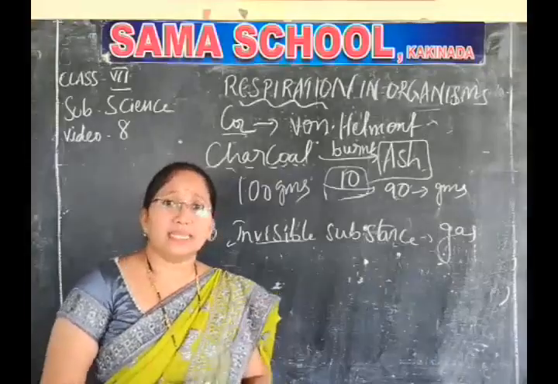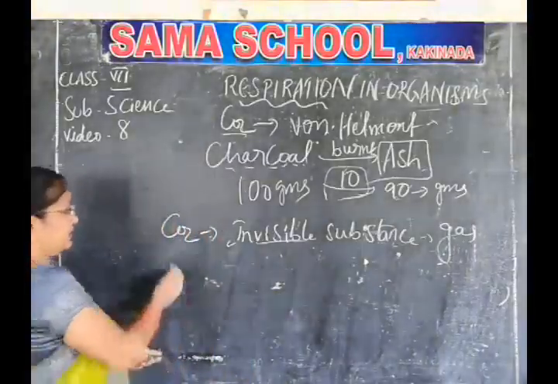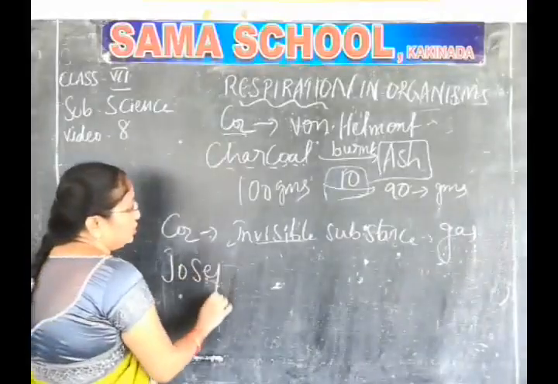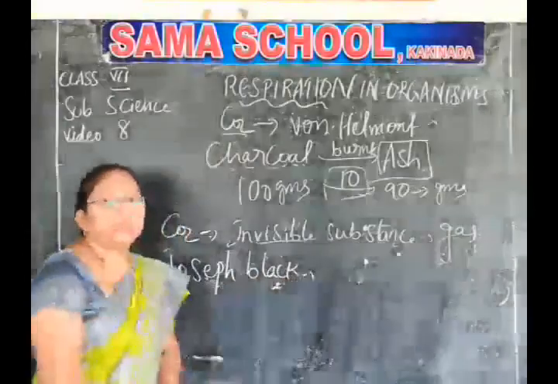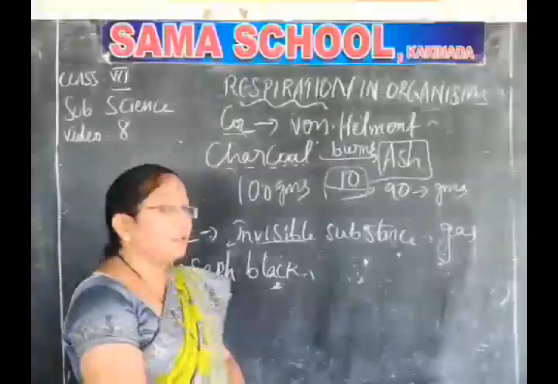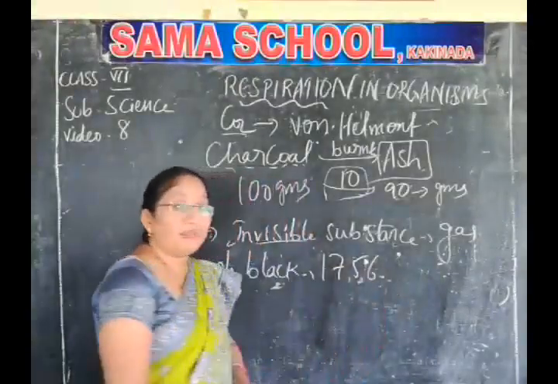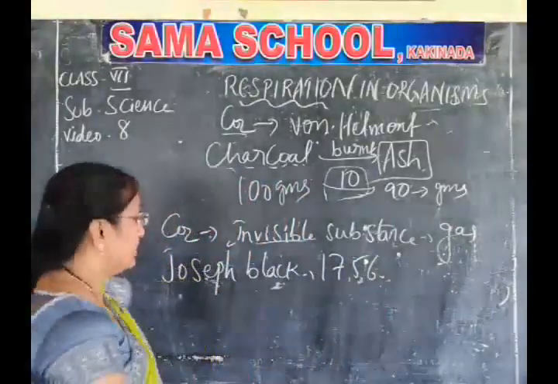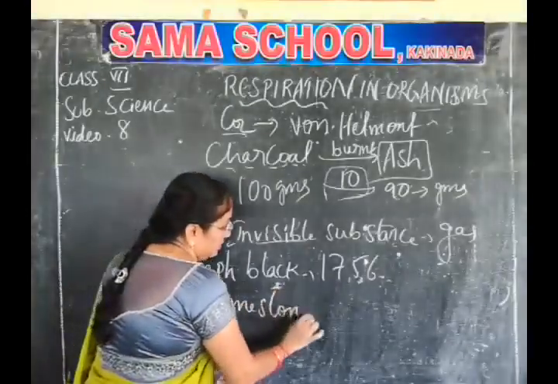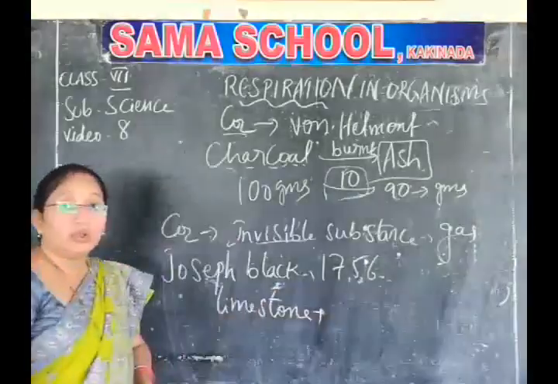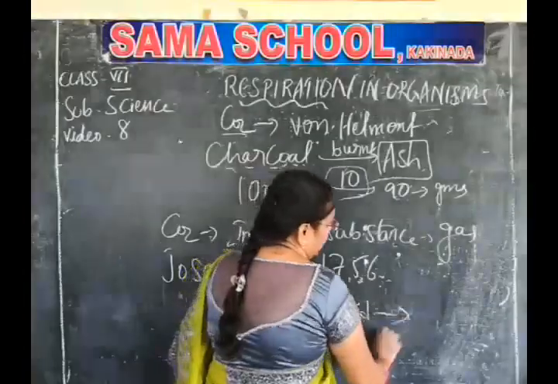So another scientist took another step and studied a series of experiments. Who is that? Joseph Black. In 1756, Joseph Black took some limestone and mixed it with acid.